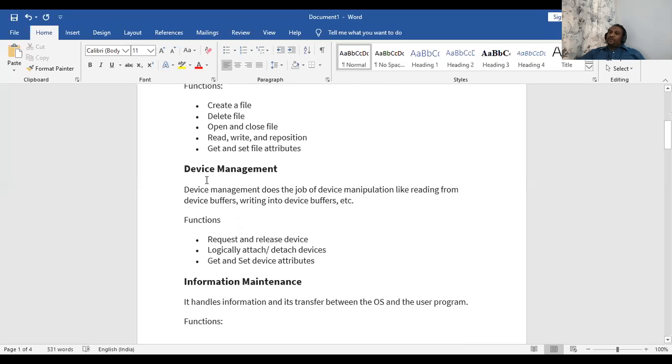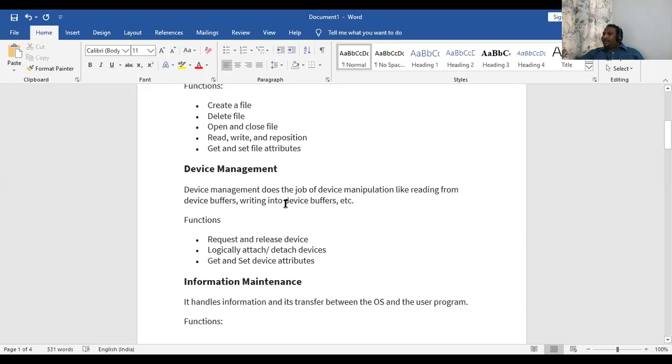Then next what we have is device managers. Device manager is nothing but whatever devices are connected in a computer. It can be any device. It can be a memory device. It can be an output device. It can be any device which is connected. The main function of this is reading the data from the device, writing the data into the buffer.